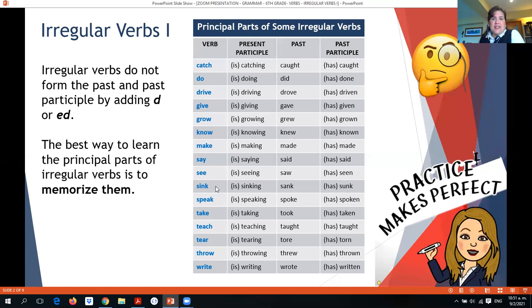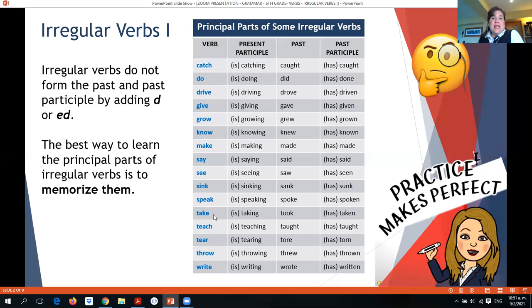For the verb sing, we have singing in the present participle, sang for the past, and sung for the past participle. For the verb speak, we have speaking in the present participle, spoke for the past, and spoken for the past participle.